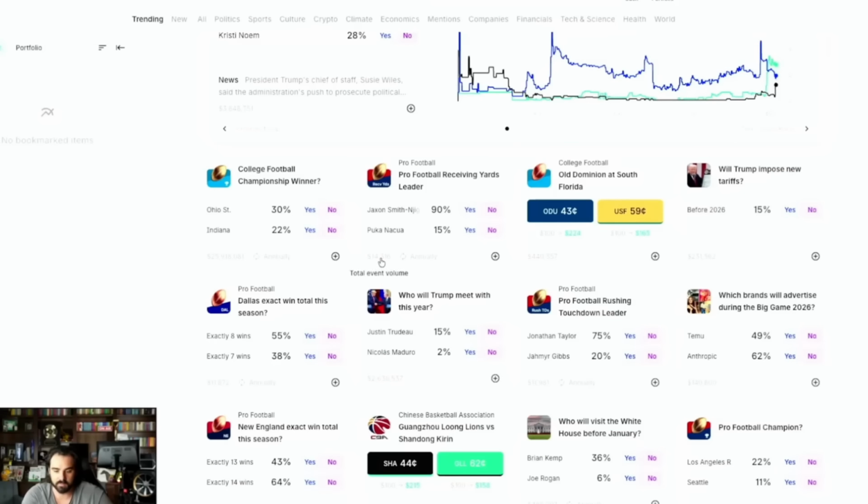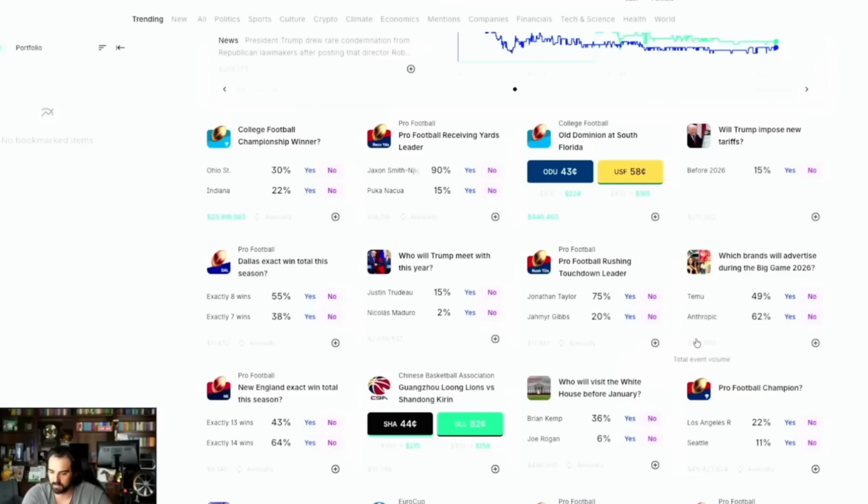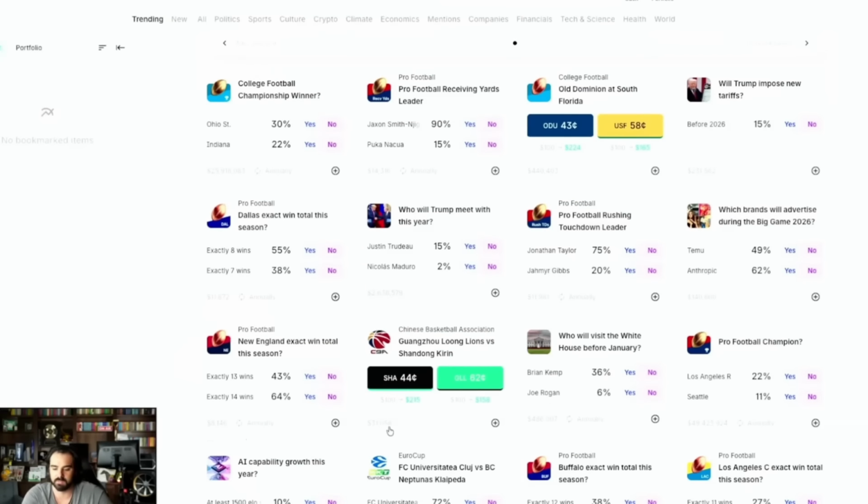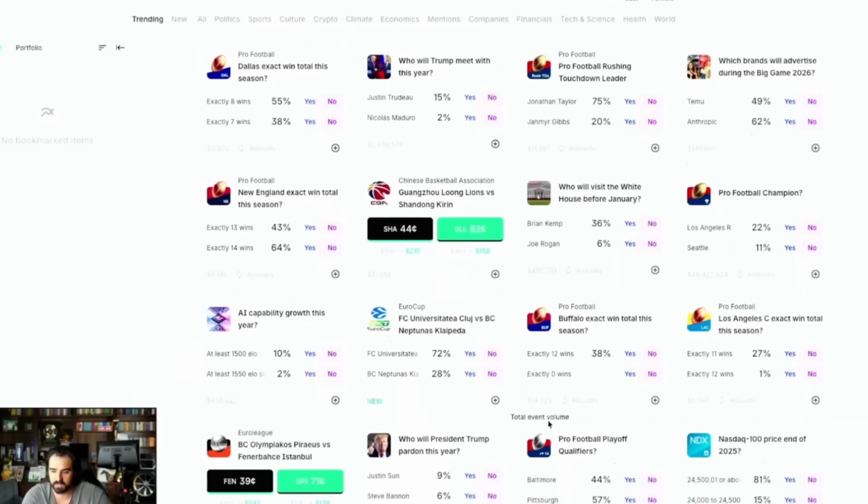But you got to be wary of the amount of money that's being wagered, as in the total volume, because that's the only time it makes sense, if you're wagering on something that has a mass amount of volume. That way you could get down a certain amount of money. Like, for example, this LA Rams and Seattle game, there's $49 million being traded on that game. So that's why I showed you guys you could bet up to $1 million on that game and not get limited or anything like that because of how much money is being put on there.